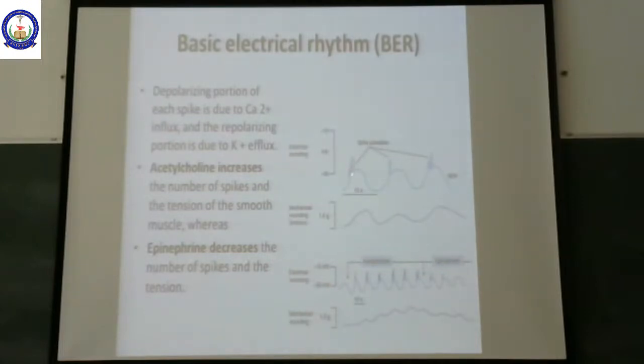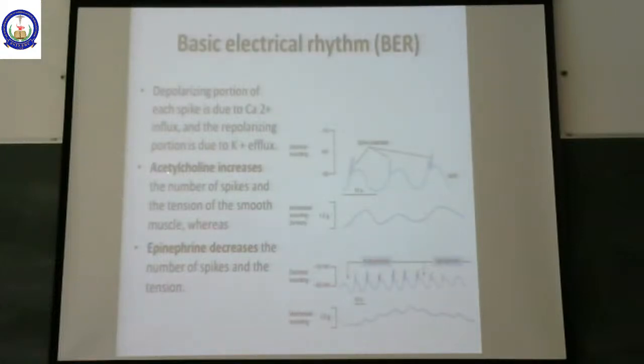Can you see here? This is the depolarization part, the depolarizing portion of each spike. This depolarization is due to calcium influx. The ion which is responsible for depolarization in the smooth muscle is the calcium ion. And the repolarization is because of potassium efflux. Similar to skeletal muscle, it is the potassium efflux which causes the repolarization. But for depolarization, the ion responsible here is calcium influx, the inflow of calcium ions.